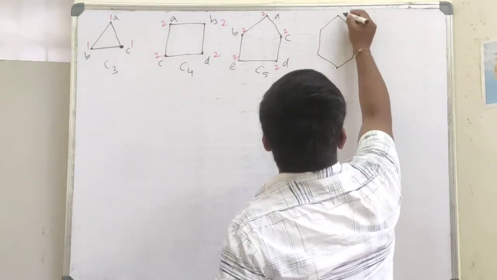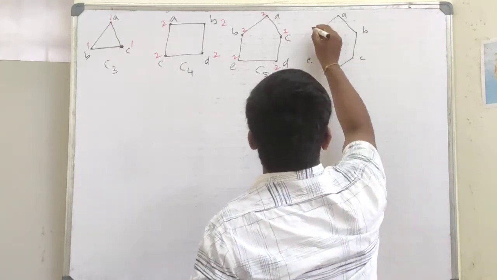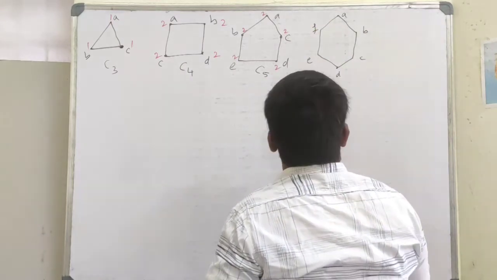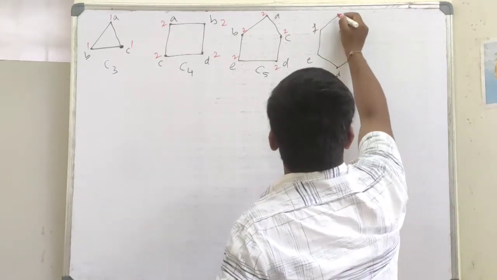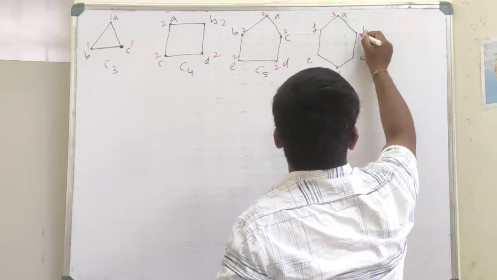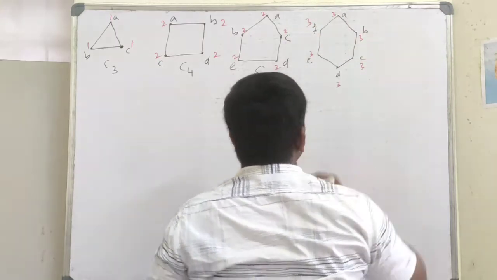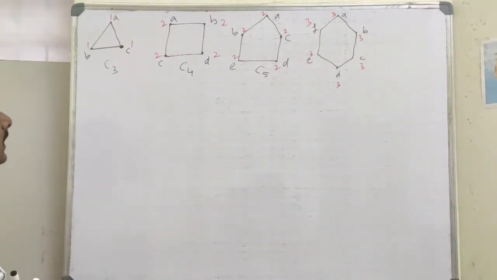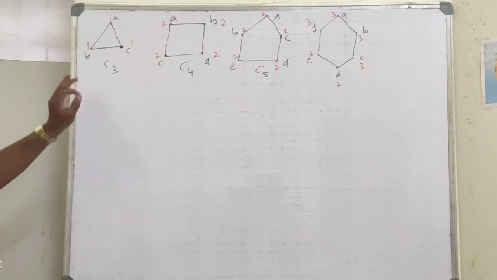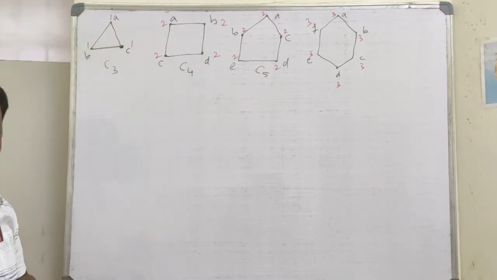So here A, B, C, D, E, F. So eccentricities will be 1, 2, 3, again 3, 3, 3, 3, 3, 3. So given a cycle of order n, the eccentricities of all the vertices will be the same.